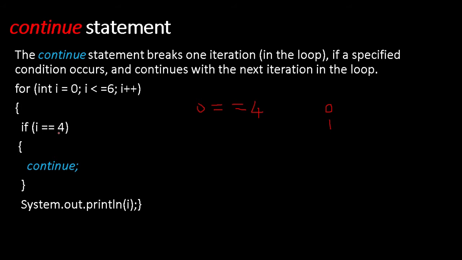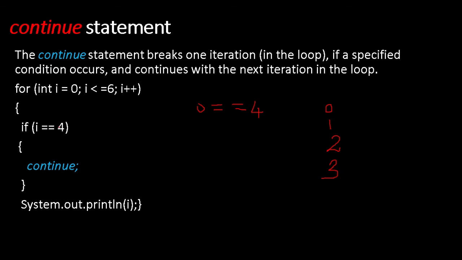This is also false, so this won't be executed. Coming over here, 2 will be printed. Now 3, this condition is true. Coming over here, 3 is equal to 4? No, this won't be executed. Coming over here, 3 will be printed.